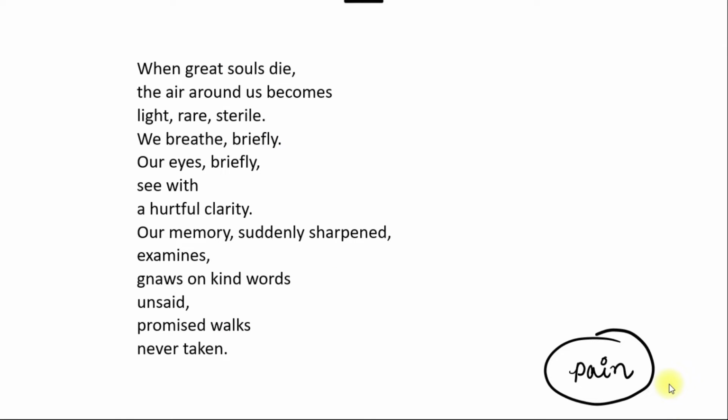Okay, so in the next stanza you can see pain. When great souls die, the air around us becomes light, rare, sterile. Here the poet is directly talking about the great soul's death. The air around us becomes light, rare, and sterile. So instead of using a metaphor, the poet is saying when such great souls die, the air is no longer rich and vibrant, but rather drained of spirit and becomes light. So this light, rare, and sterile is mentioned in a negative manner here. So the air is not rich.